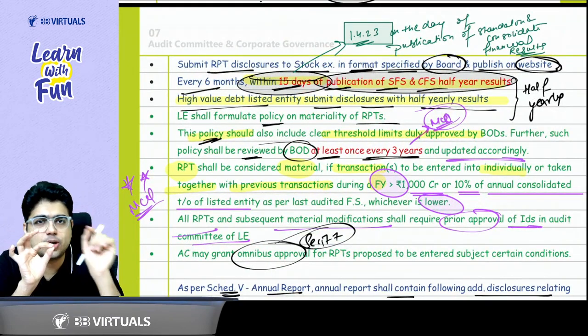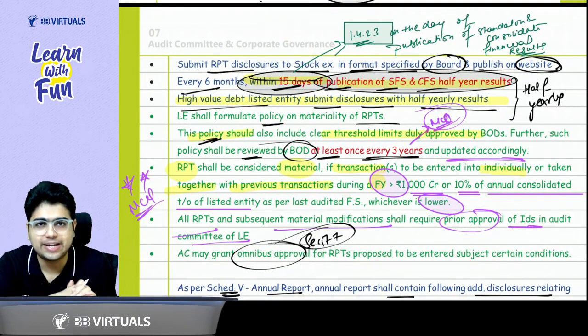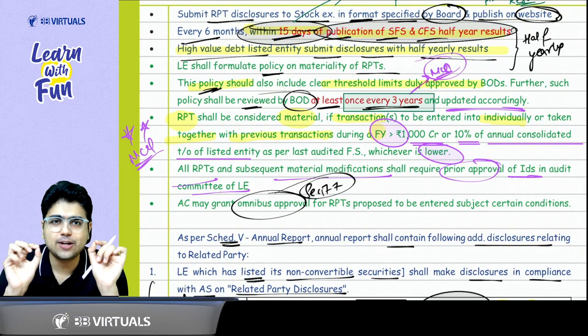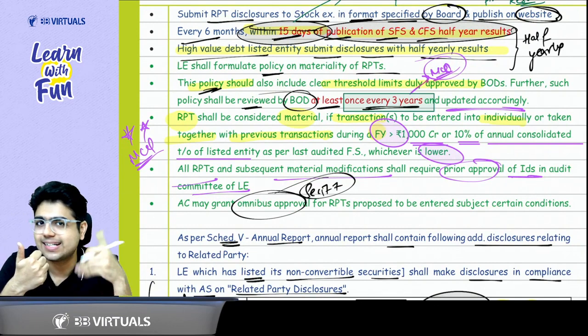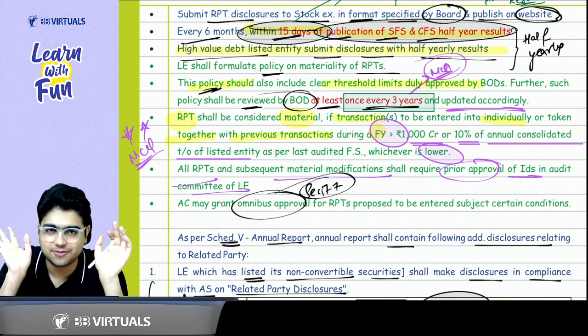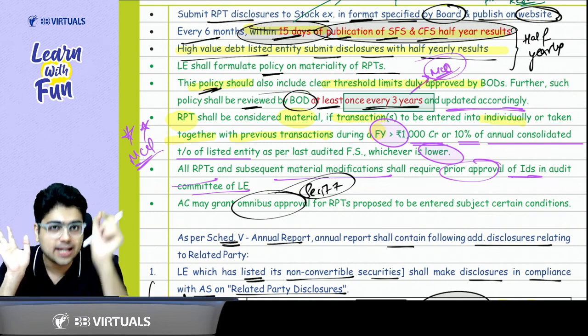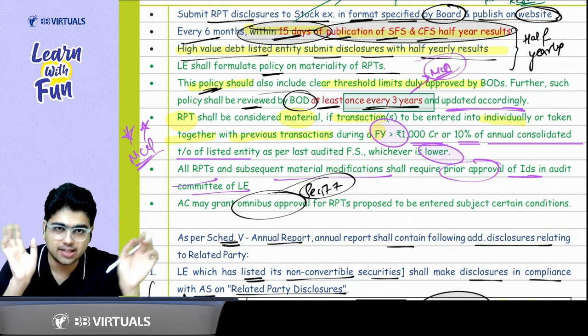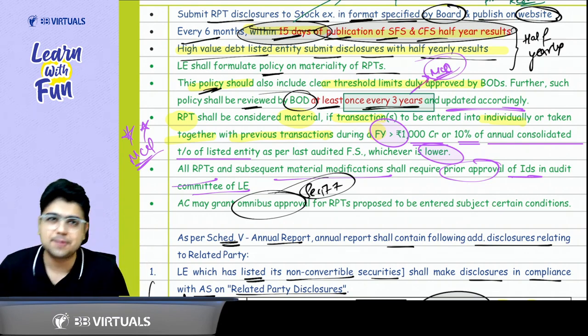Sir, does this policy need to be revised? The answer is yes. This policy needs to be reviewed at least once in every 3 years. If I talk about the risk management policy, since that's a risky policy, it needs to be done once in 2 years. But if I talk about the related party transactions policy, it needs to be reviewed once in 3 years.